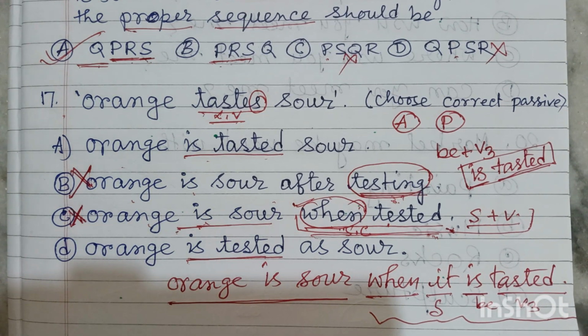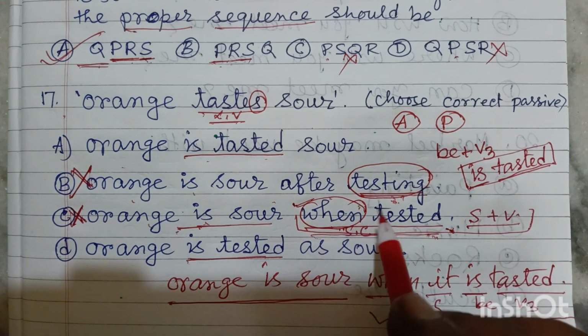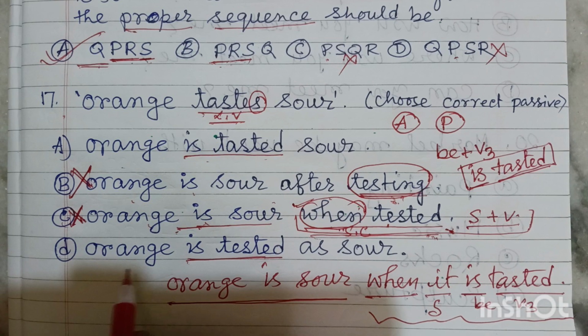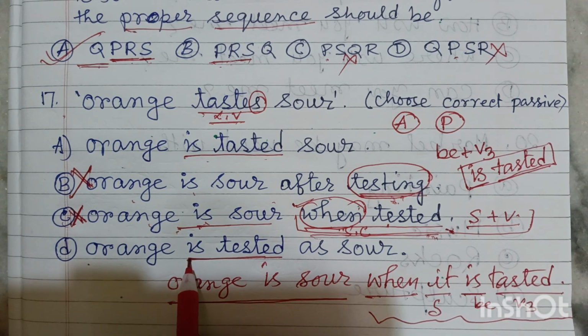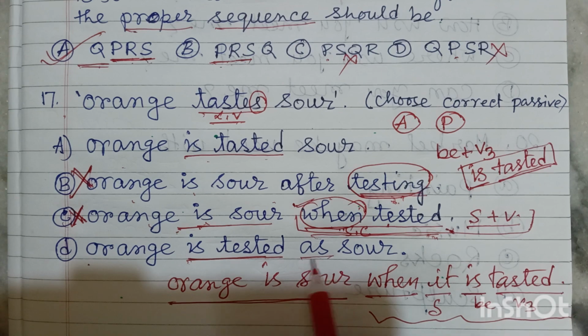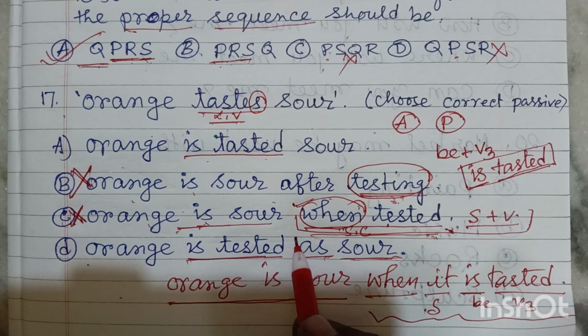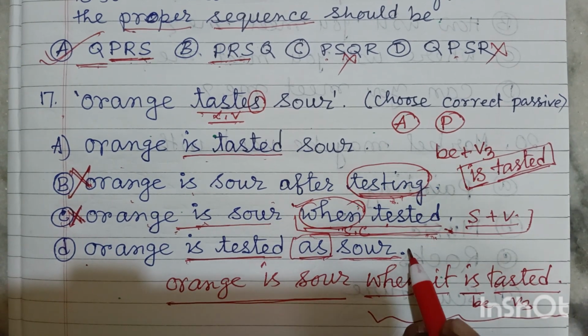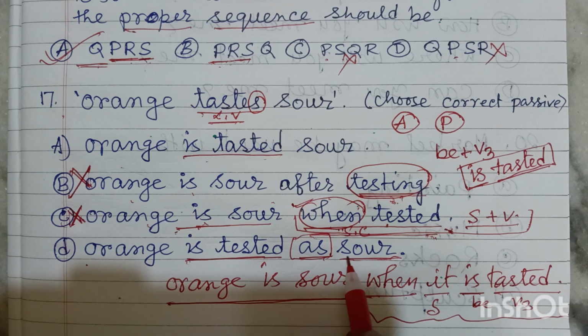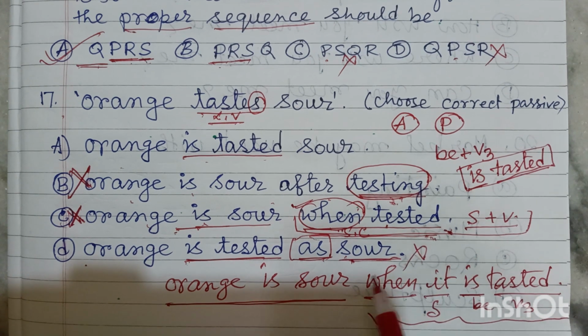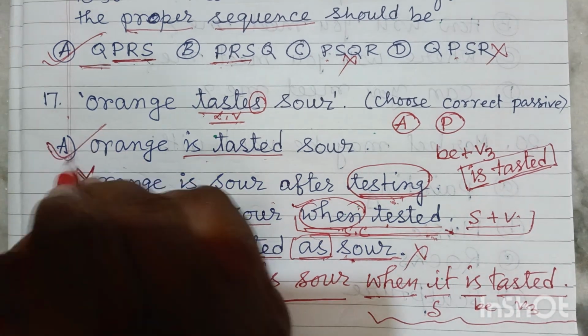So friends, this is called a quasi passive sentence. But here it is not written. It is also not quasi passive, because "is tested" is written, but then you can see "as sour." As it is a subordinating conjunction, obviously there we have to write down a subject and verb combination. It is not here. So the correct answer is A.